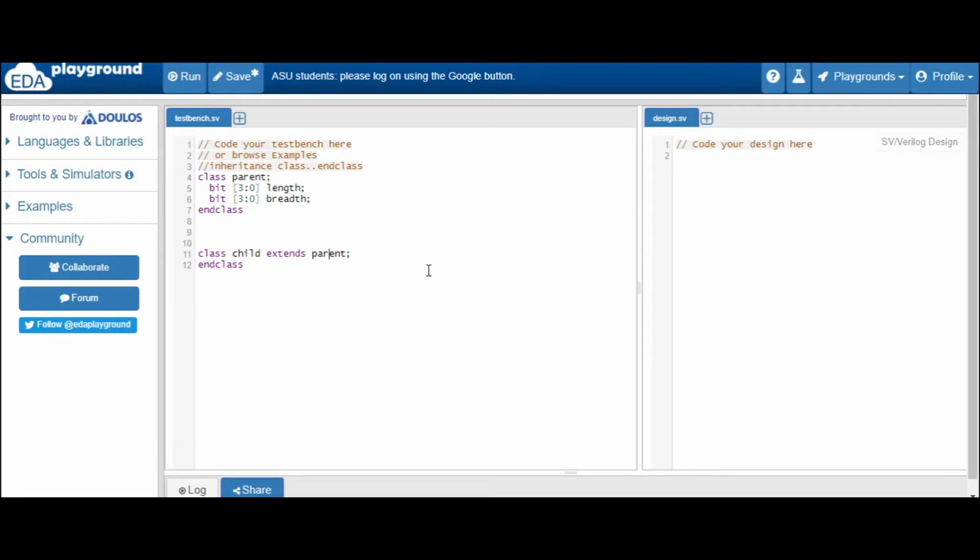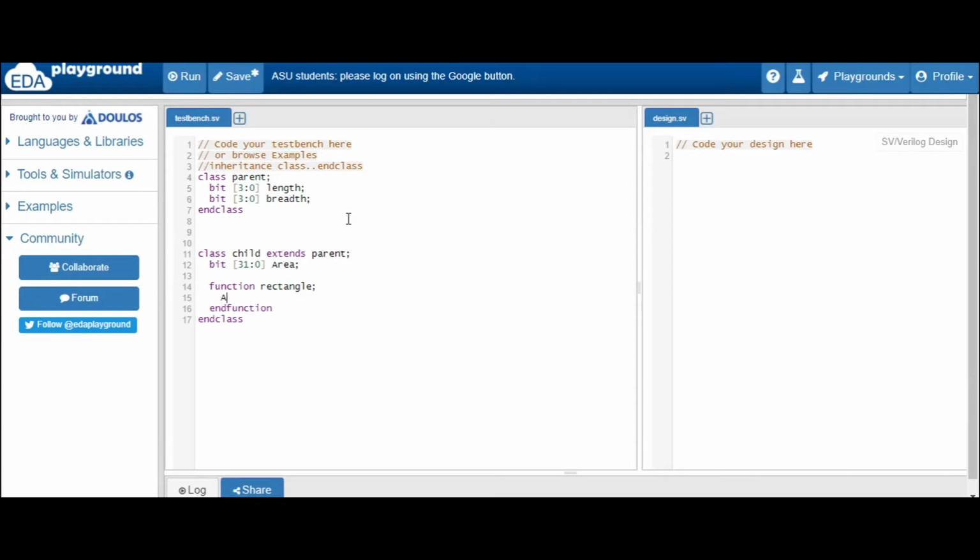Now what is happening? We have inherited the properties; this length and breadth are inherited. Now we will declare additional properties in it. Suppose 31 down to 0, let's declare area here, and let's declare one method here, a function, rectangle.